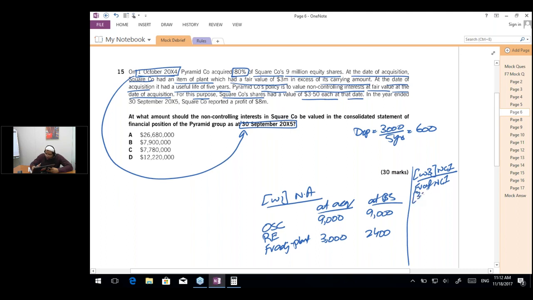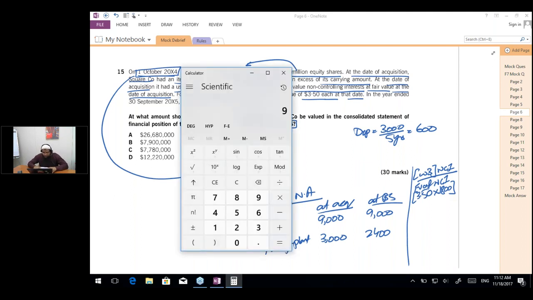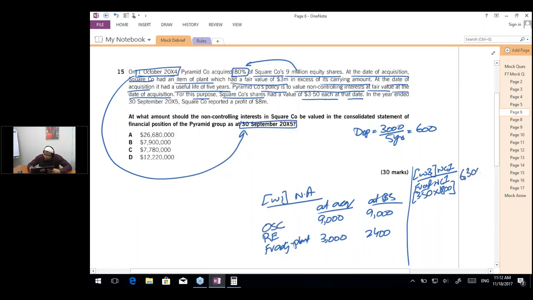So fair value would become 3.5 times the NCI shares, which is 9 million into 20%, 1,800. 9 million into 20% is 1,800 shares of NCI, each share being 3.5. So the total would become 6,300 for the fair value of NCI at the date of acquisition.